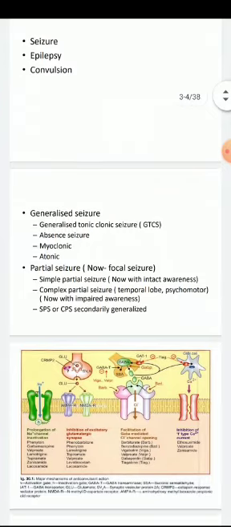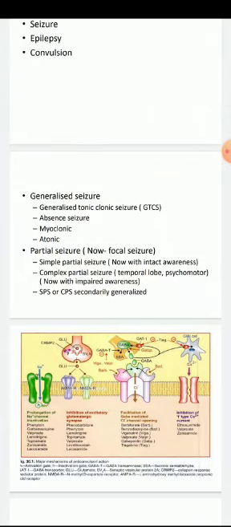And partial seizure is basically of two types: simple partial seizure, in which awareness is intact, patient is not unconscious, he or she is conscious. While in complex partial seizure, mainly temporal lobe of brain is involved, and it is also called psychomotor partial seizure, in which patient awareness is not intact, it is impaired.